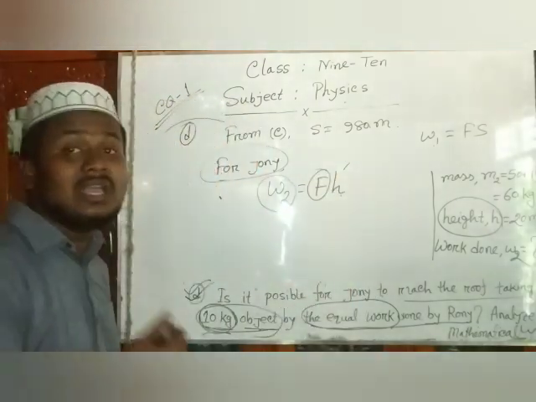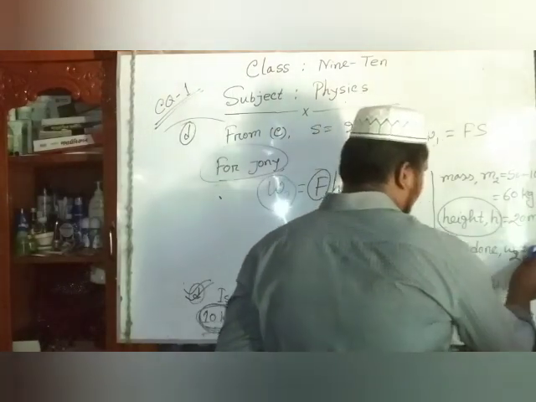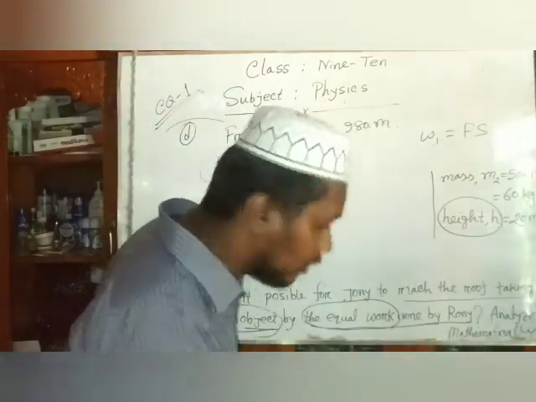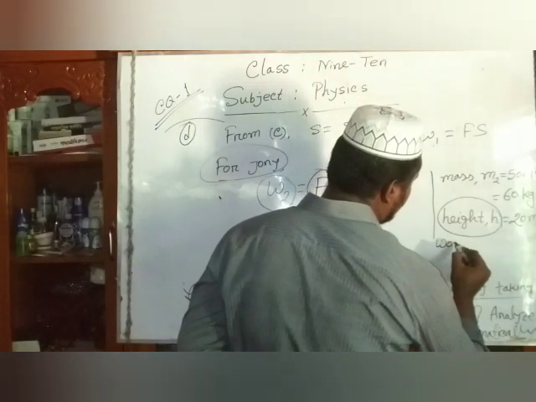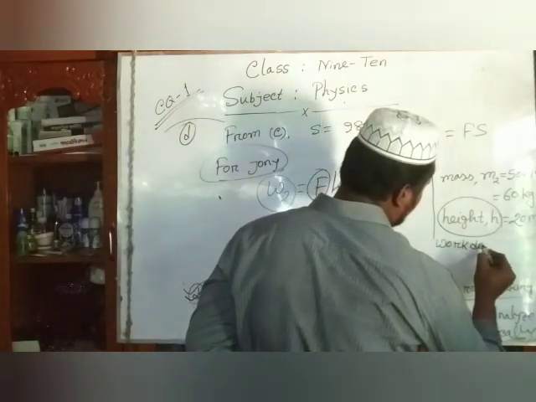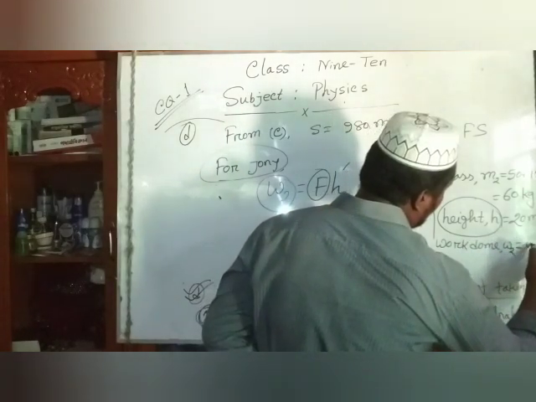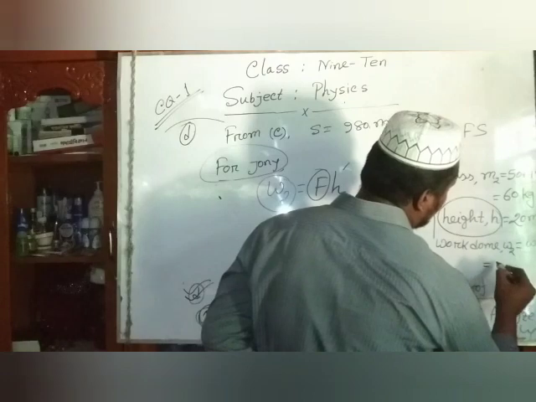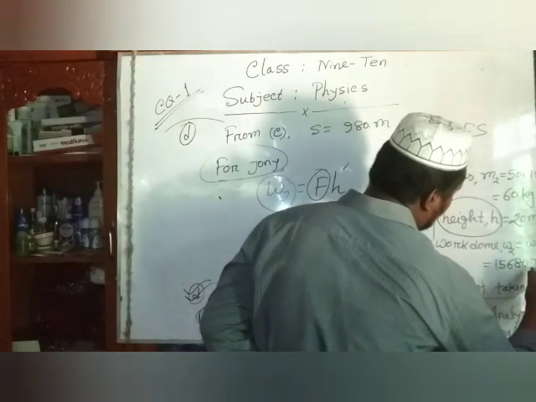We calculate the height. Then we use the work done value for Ronnie. That means work done W2 equals W1 equals 15,680 joule.